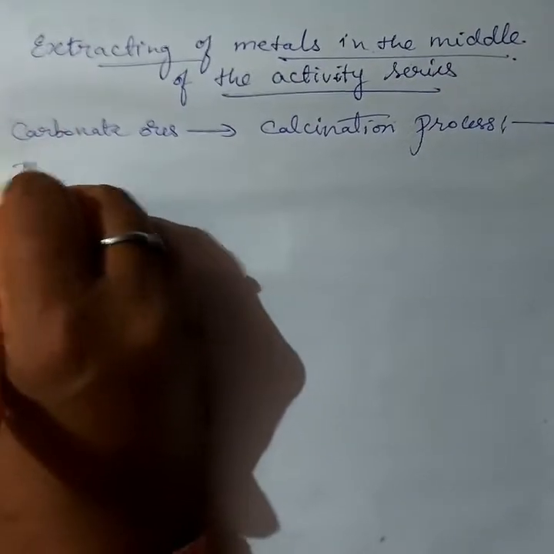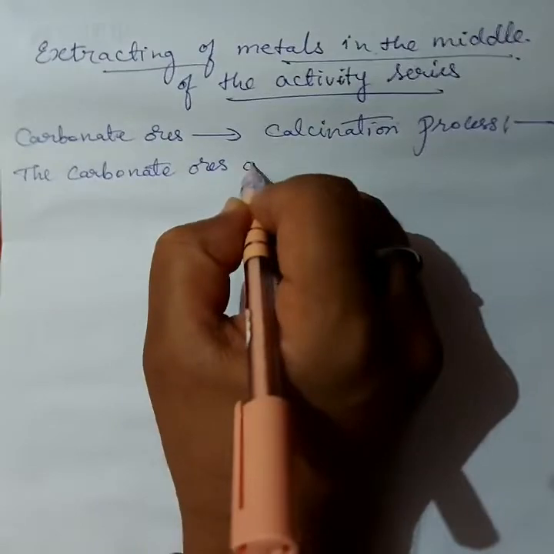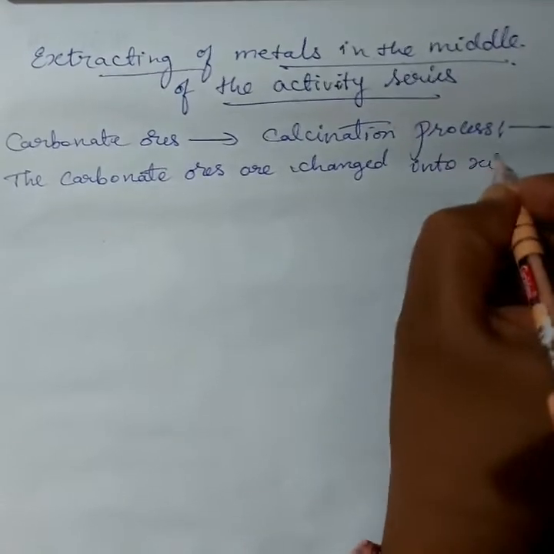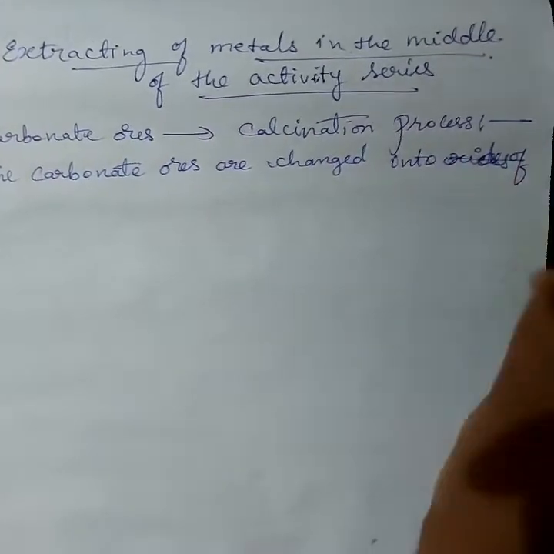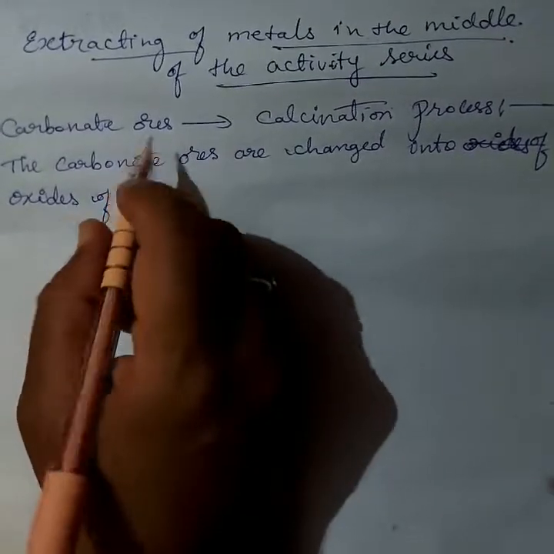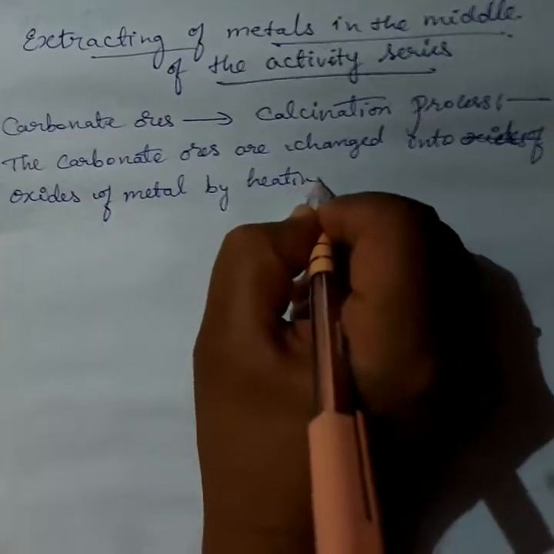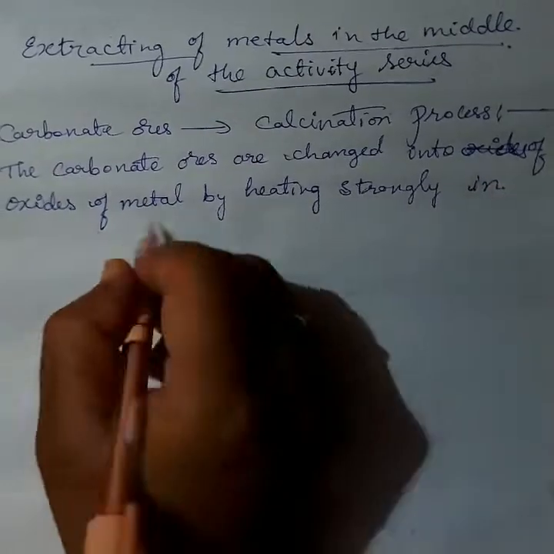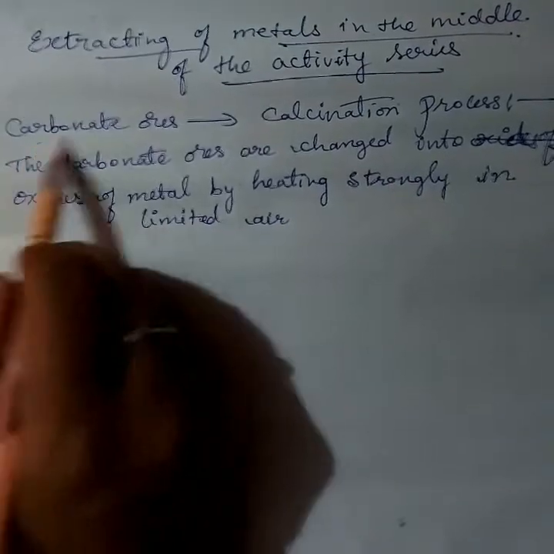Calcination process means the carbonate ores are changed into oxides of metal by heating strongly in limited air. Okay, this is called the calcination process.